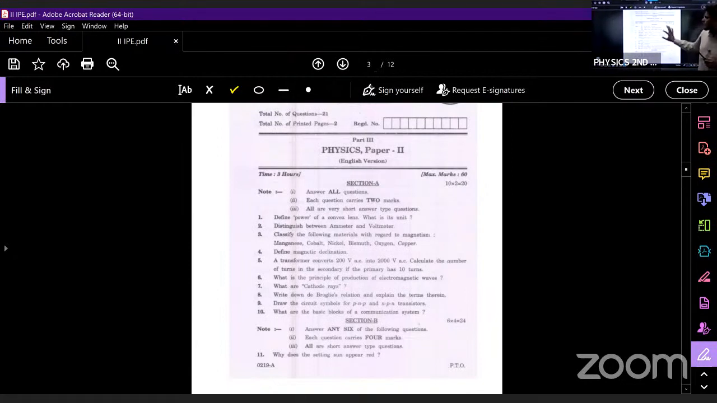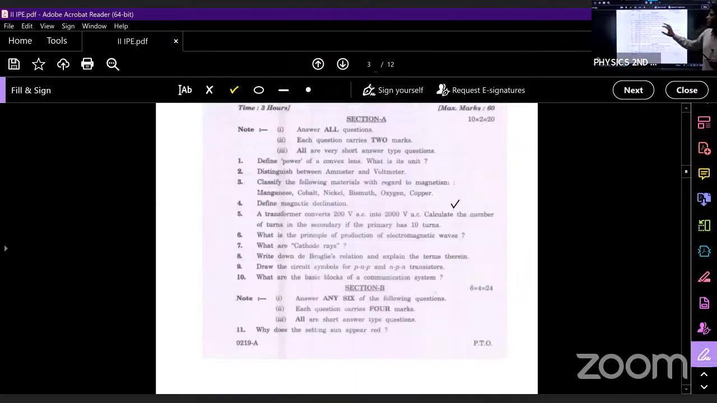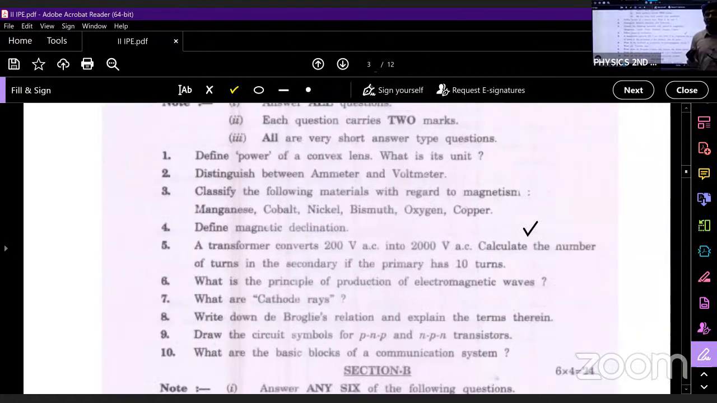Next, what is the third question? Classify the following materials regarding their magnetism. This we have discussed. We have three types of magnetic material: diamagnetic, paramagnetic, and ferromagnetic material. I said one small trick, BCD, OMP. BCD represents bismuth and copper, which are diamagnetic substances. Oxygen and manganese are paramagnetic materials, and the remaining nickel and cobalt are ferromagnetic materials.